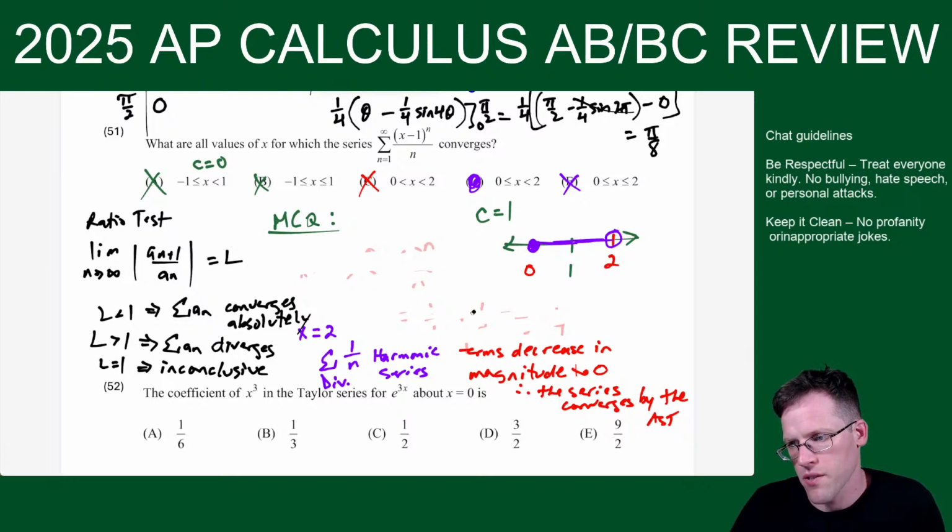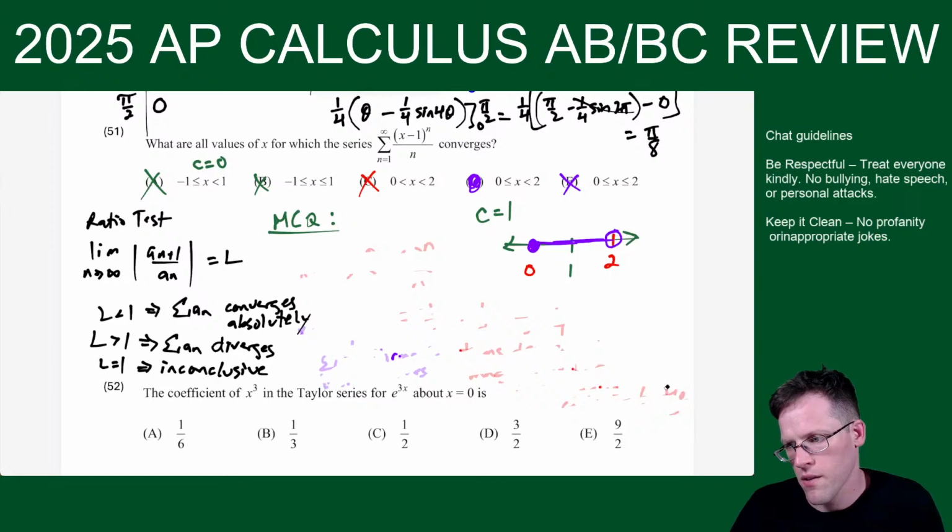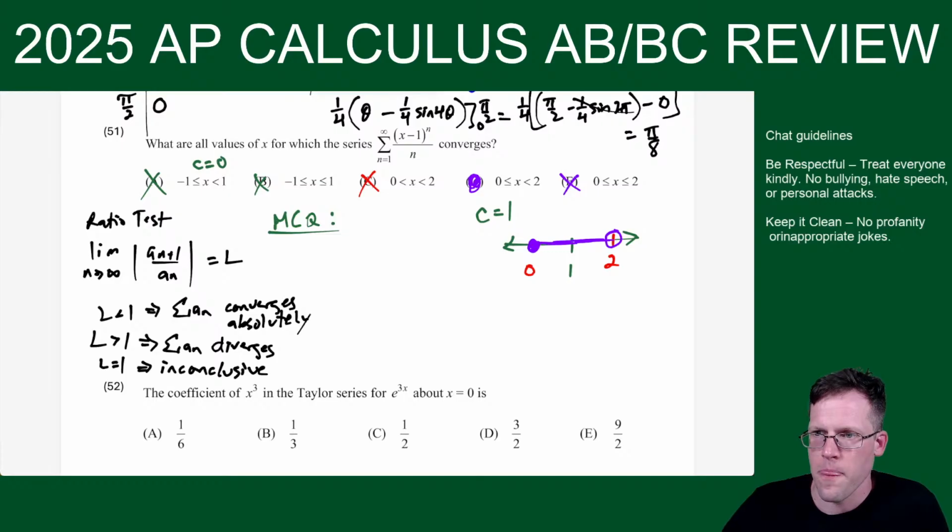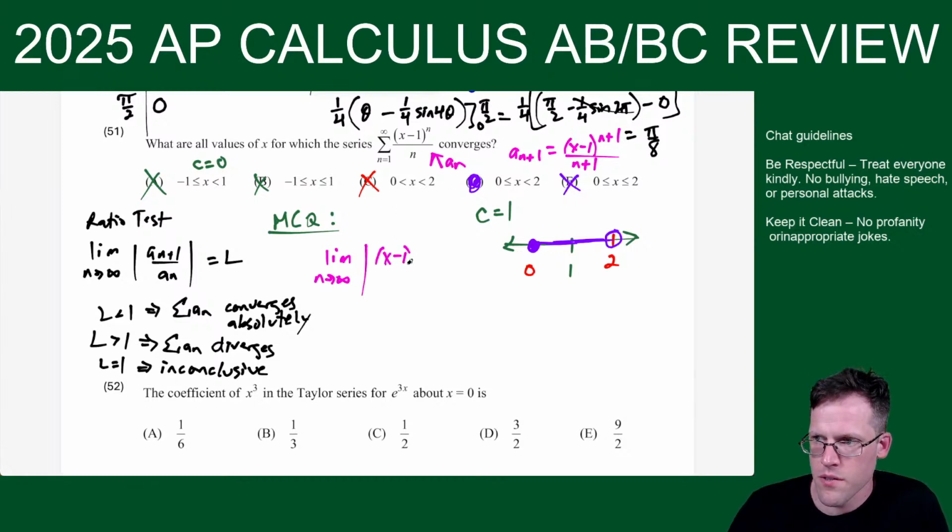And I'm just going to erase this stuff from before. Okay, that should do it. All right, so now I'm going to do the ratio test. And this is our a sub n. So a sub n plus 1 would be x minus 1 to the n plus 1 over n plus 1. So now I'm doing the limit as n goes to infinity, absolute value, a sub n plus 1 is this.